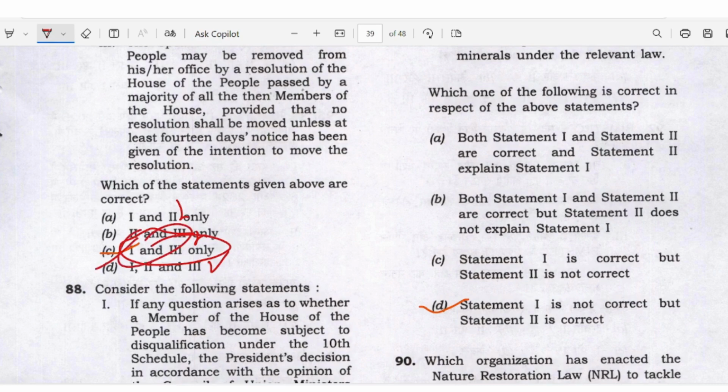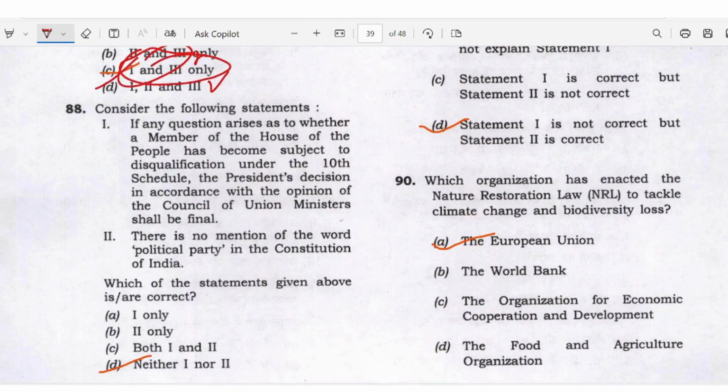Okay, 1 and 3. If any question arises as to whether a member of the House of the People has become subject to disqualification under the 10th Schedule, the President's decision, in accordance with the opinion of the Council of Ministers, shall be final. It's completely wrong. It is the Speaker's decision, right? There is no mention of the word political party in the Constitution of India. It is mentioned. So the answer is D. Neither 1 nor 2.